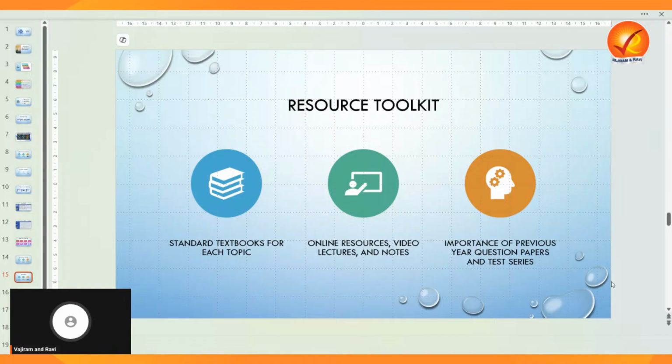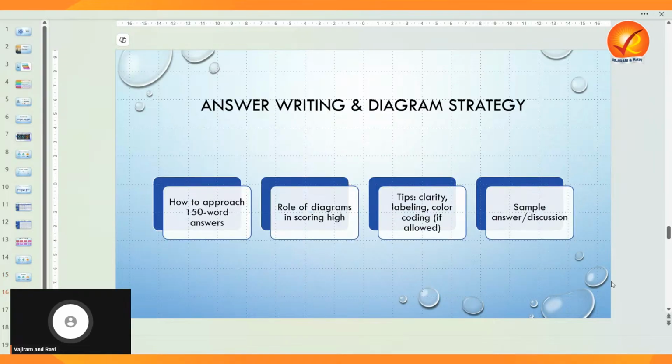Now let us discuss how to write effective answers and use diagrams to your advantage. Always remember answer writing and diagram strategy. Always structure your answers. How do you get this talent, this tact? By practicing.